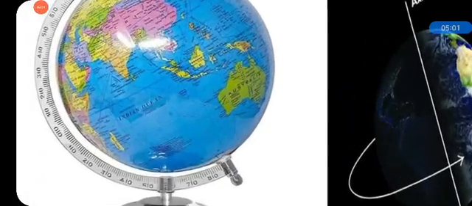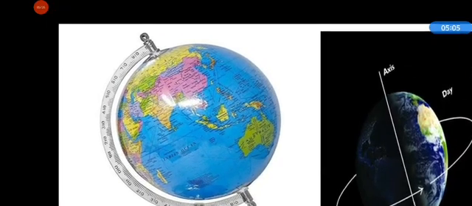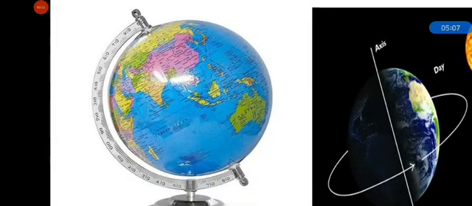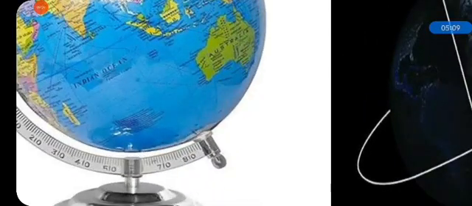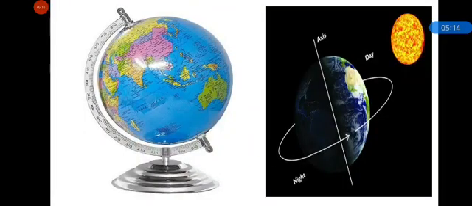What do you observe about this globe? Do you see a line passing through its center? Is it a horizontal line or a vertical line? Do you see such lines on the earth?